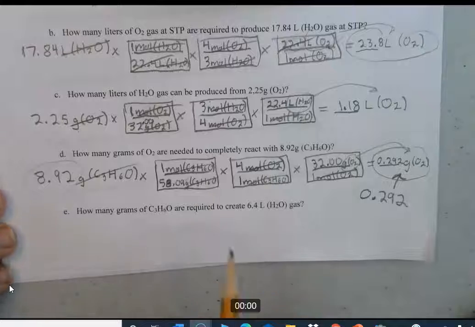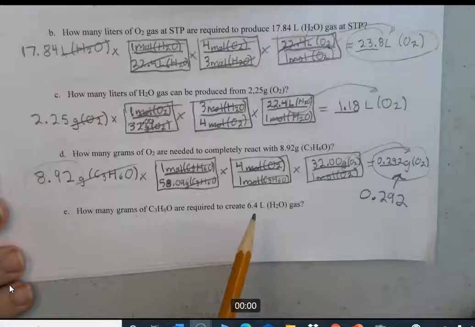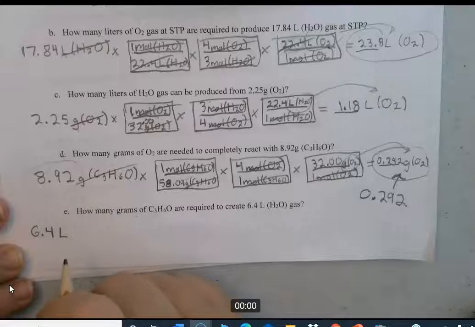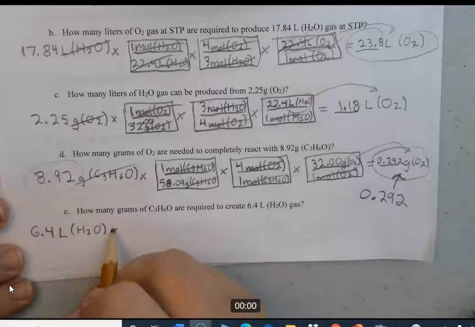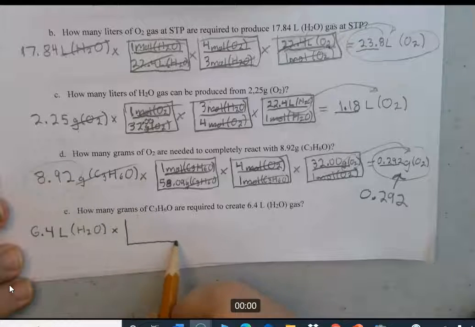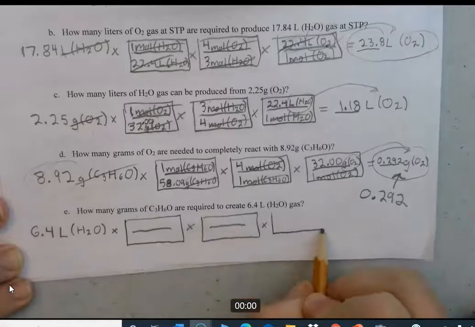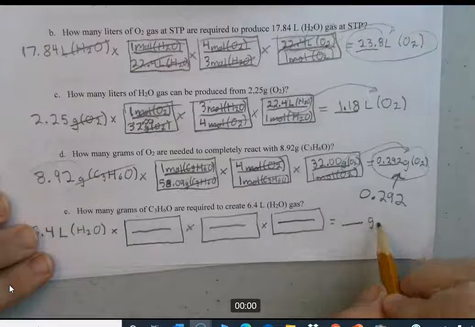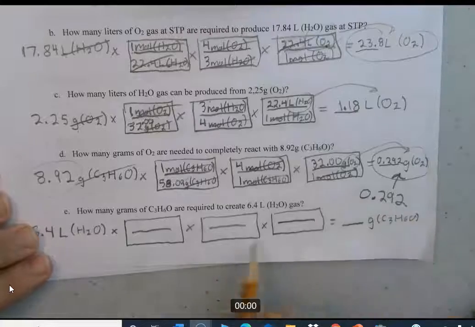But let's go ahead. We can see we're going from grams, which is outside of the chemical equation, to liters, which is also outside, but on the other side. So I'm going to write this without even looking at the graphic organizer. You start with 6.4. I think most of you or many of you can do this at this point. That's H2O. And it's going to be 3 conversions. You have to go in, across, and out again. And that's going to give us some number, how many grams of acetone. So grams of acetone. Okay, so that's what it looks like.